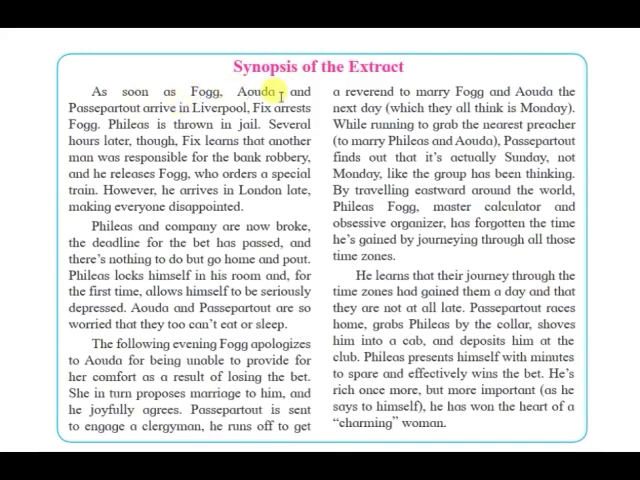As soon as Fogg, Uda, and Passepartout arrive in Liverpool, Fix arrests Fogg. Phileas is thrown in jail. Several hours later, though, Fix learns that another man was responsible for the bank robbery, and he releases Fogg, who orders a special train. However, he arrives in London late, making everyone disappointed. So in the beginning of the extract, we come to see that when Fix gets the chance to arrest Phileas, he does not think for another time, and he just catches him, holds him, and throws him into the jail.